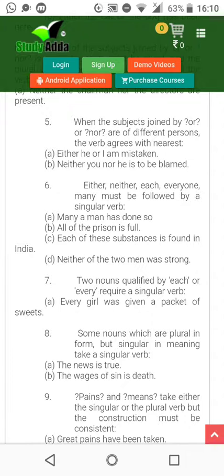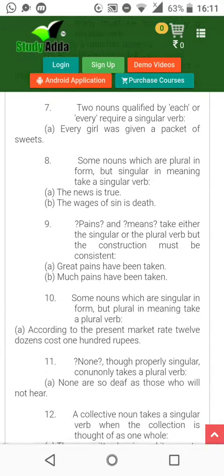Two nouns qualified by each or every require a singular verb. Every girl was given a packet of sweets. Some nouns which are plural in form but singular in meaning take a singular verb. The news is true. The wages of sin is death. Now wages are there, but the result, the output, is death. Okay, one thing.